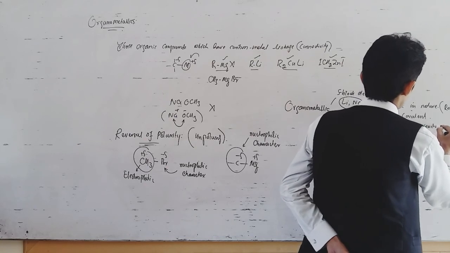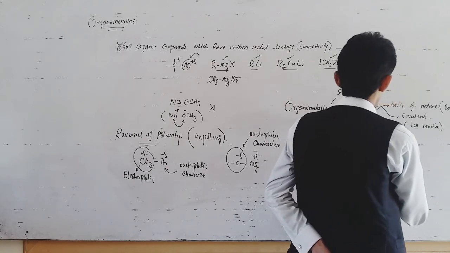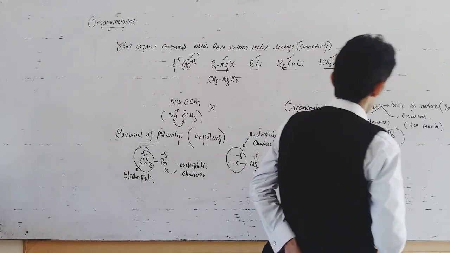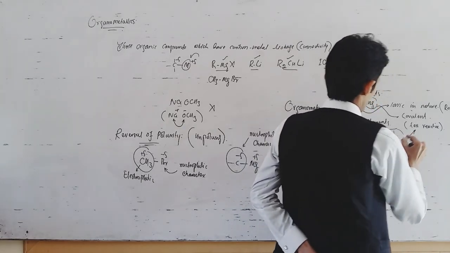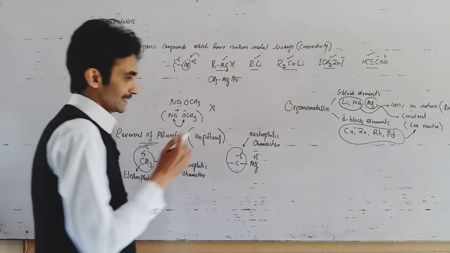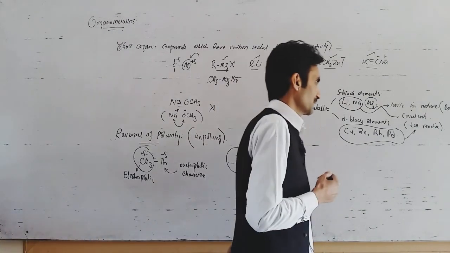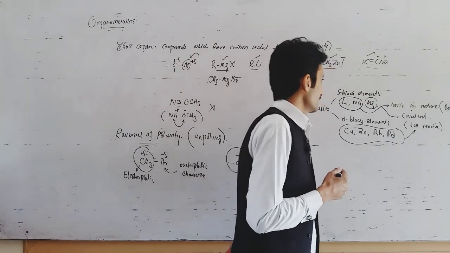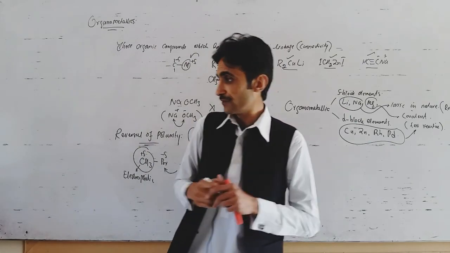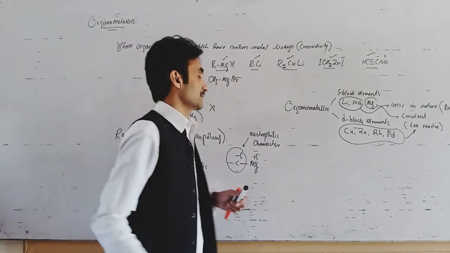Like the rest of the transition metal organometallic compounds, they also exhibit covalent character, and they are less reactive, or their polarity is less as compared to organolithium or sodium compounds. Okay, let us now focus on the next compound, which is